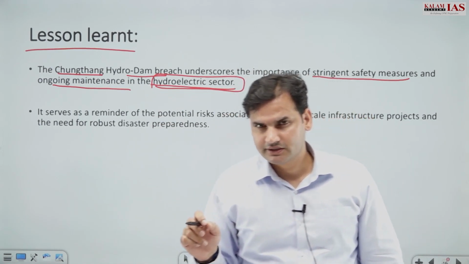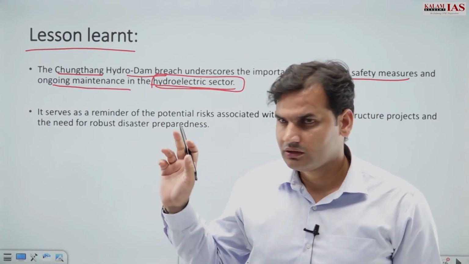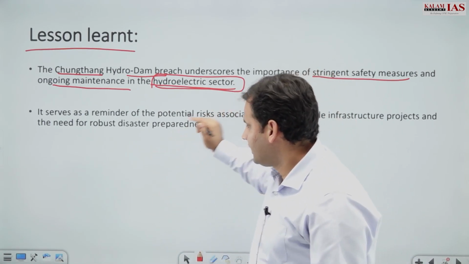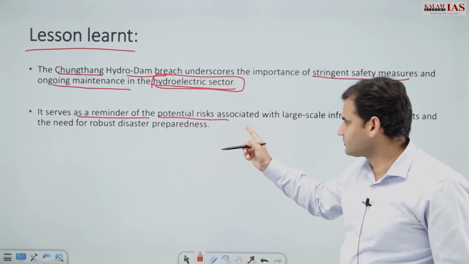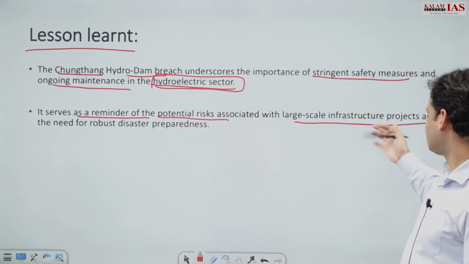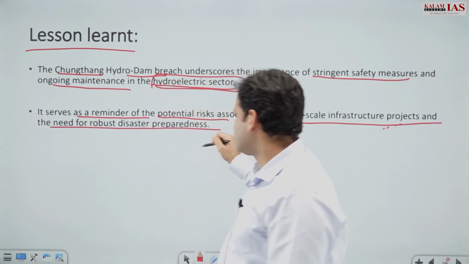Definitely clean source of energy is required, but safety is also paramount, right? And it serves as a reminder of the potential risks associated with large scale infrastructure projects and the need for robust disaster preparedness.